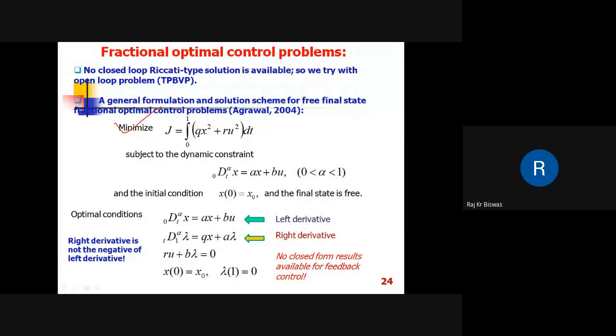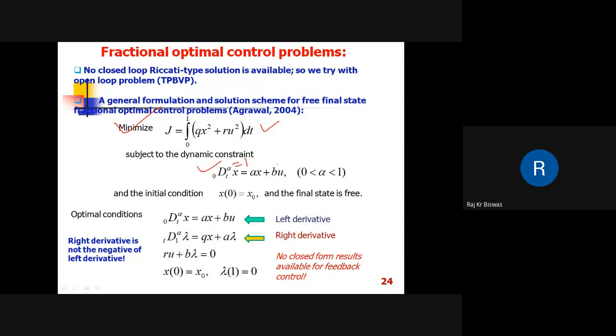X is a scalar quantity, U is a scalar control input, and the state dynamics constraint is given by an alpha order derivative in the sense of Riemann-Liouville. For an integer order system, alpha will be 1. So here is the difference. The objective function remains the same as for the integer system, but the dynamic constraint is different.